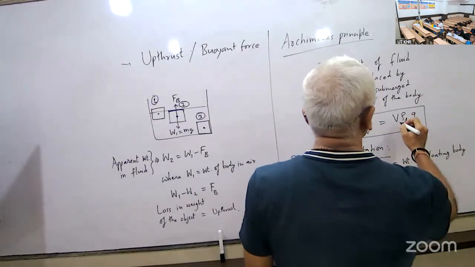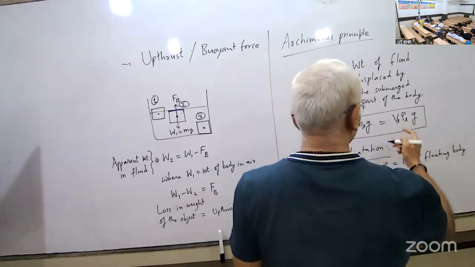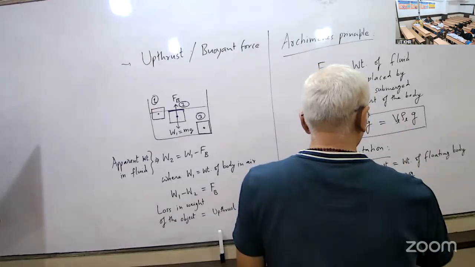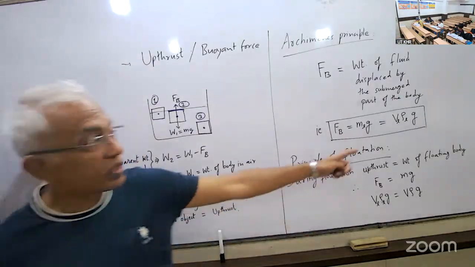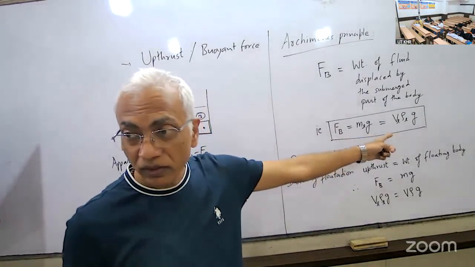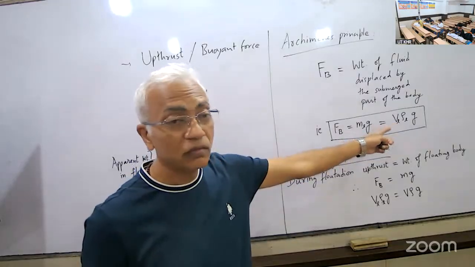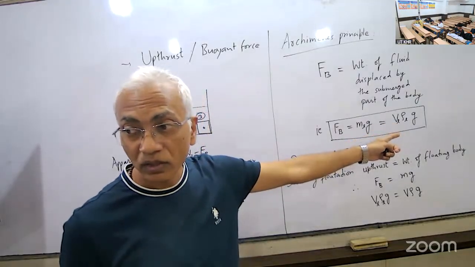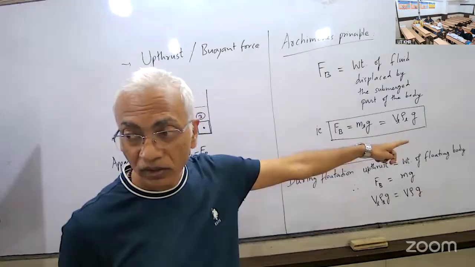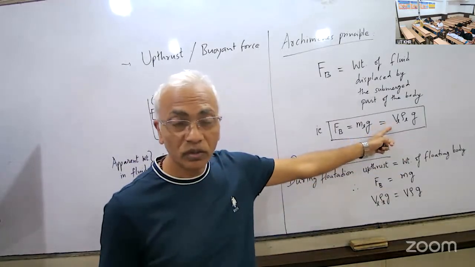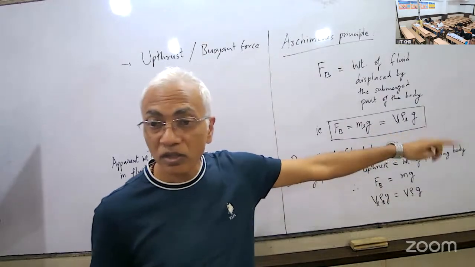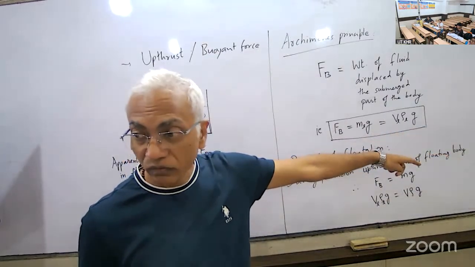You can write here volume of liquid, because this is weight of liquid displaced, right? So what is VL? VL is the volume of the liquid displaced by the submerged part of the body. So it can be written as volume of the liquid or volume of the submerged part of floating body.